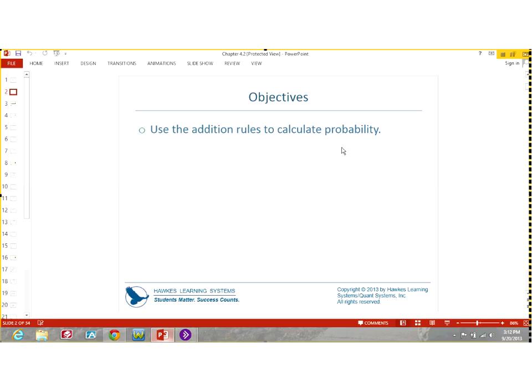Hey guys, we're going to go through 4.2. Let me see if I can get it up there. Okay, so here we go. I'm in 4.2. We're not covering all of 4.2, we're only covering up to the complement rule. So let's talk about that.